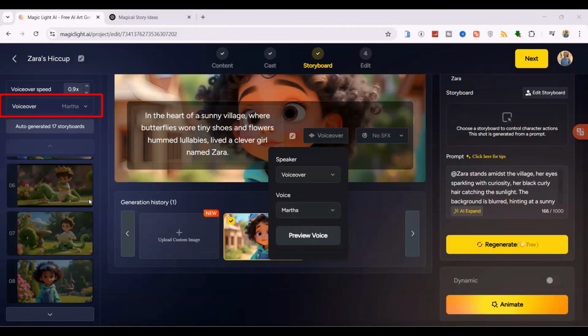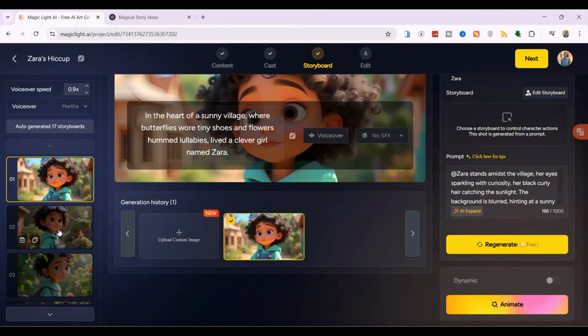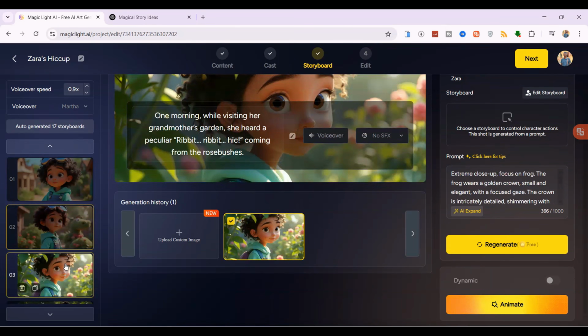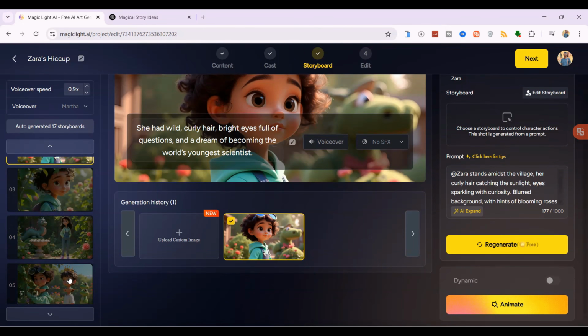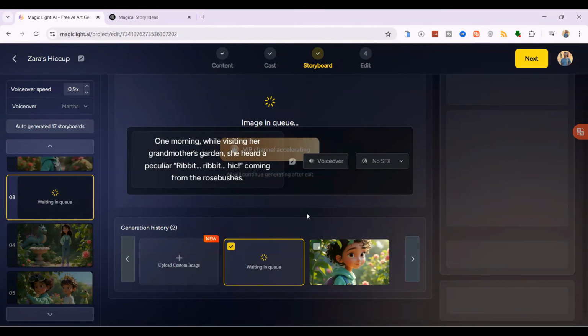To edit an individual scene, simply click on it. This allows you to preview the subtitle, listen to the voiceover, or change to a new voice for that specific scene. It is important to keep the narration for each scene short, as longer narrations can cause issues. If you are not satisfied with any scene's image, you can regenerate it for free to improve the result.